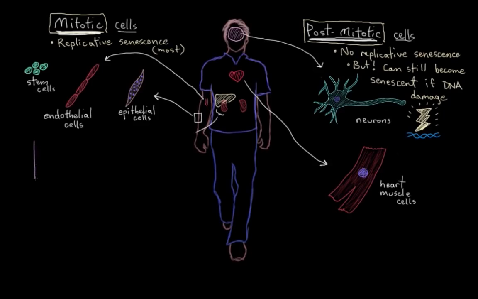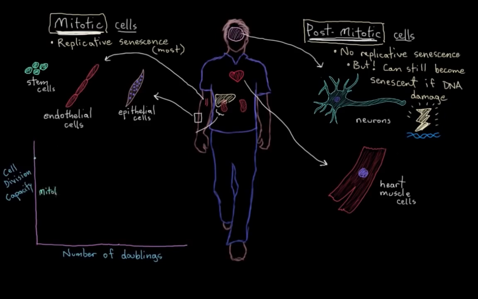So here's our graph. Here's our y-axis here, and here's our x-axis. And on the y-axis, I want to put cell division capacity, okay, so capacity of this cell to divide. And on the x-axis here, I'll put number of doublings, which is essentially how many times the cell has divided already. And this will all sort of make sense in a second here. So our somatic cells, our regular body cells that are able to undergo mitosis, they start out, say up here, right, with a pretty high cell division capacity.